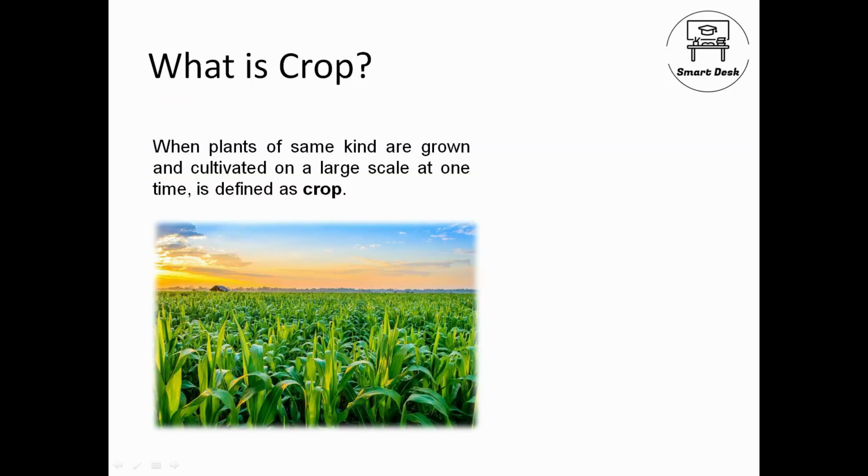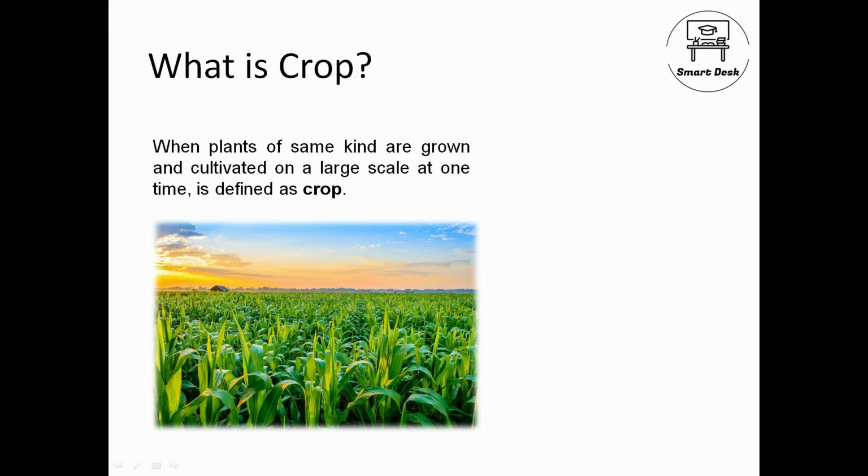So let's begin. The first thing that comes to your mind is what is a crop? A crop is generally defined as a group of plants or plants of similar kind that are grown on a large scale at a particular time. Suppose I plan to cultivate rice, so I just can't put only a single sapling of rice and say I'm cultivating rice. Or even if I put rice over here, then wheat over there, then cotton over there, I can't do like this. It has to be a similar kind of plants.